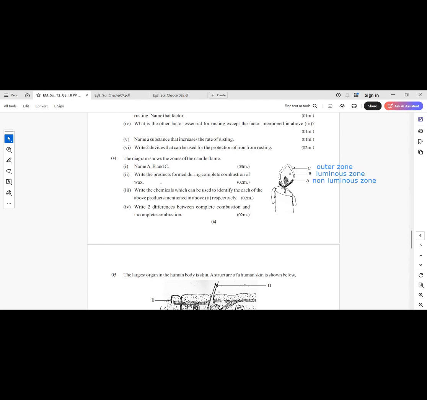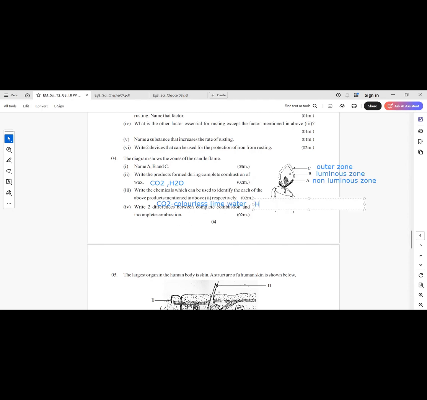Write the products formed during complete combustion of wax. Carbon dioxide and water. Write the chemicals which can be used to identify each of the above products respectively. Carbon dioxide by colorless lime water. It turns into a milky color.